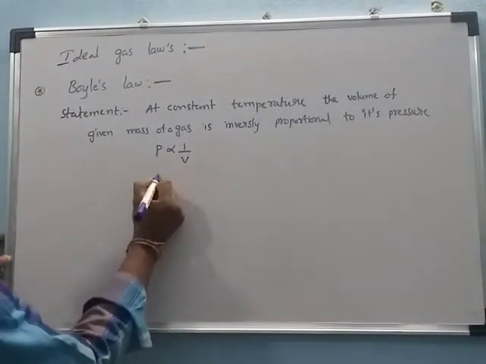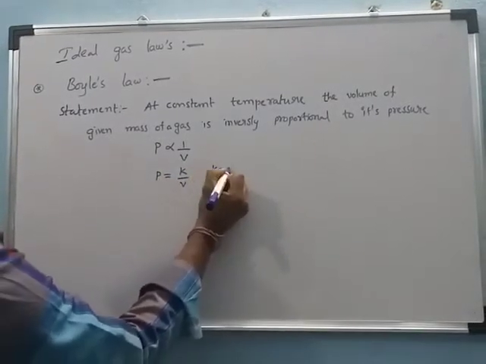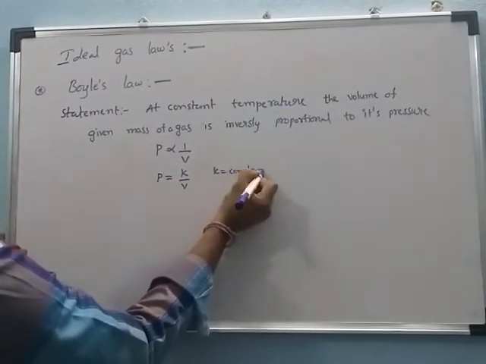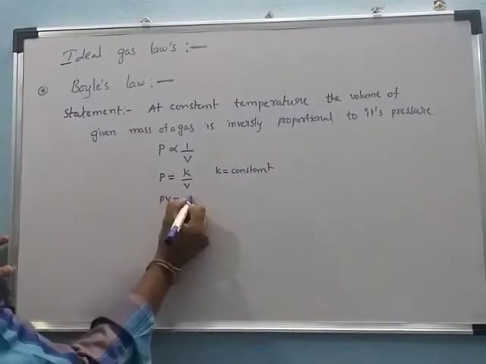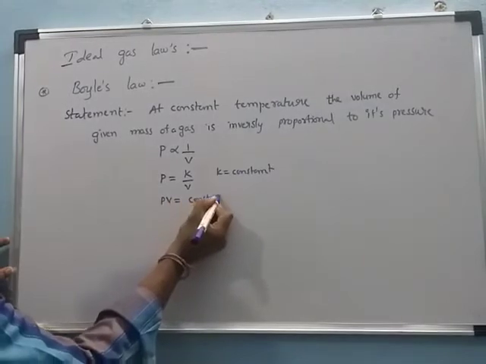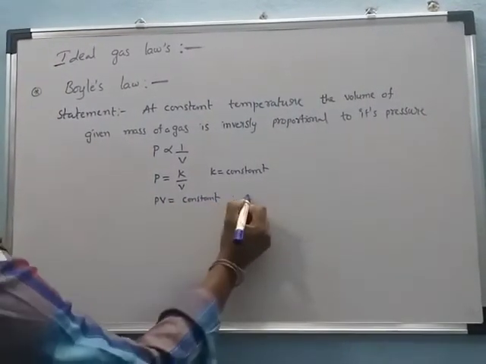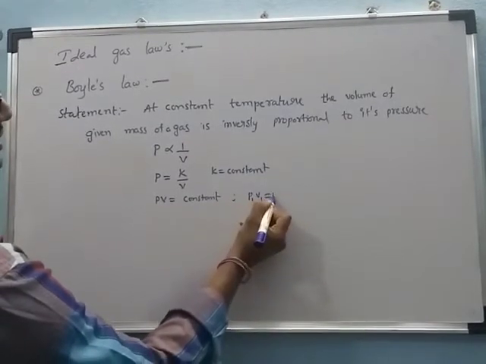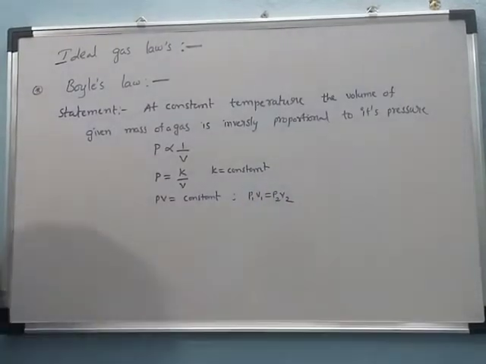Taking the proportionality constant K, we write P equals K by V. K is called the proportionality constant. Cross multiplying, PV is equal to constant. Then we can write P1 V1 is equal to P2 V2, which is also equal to constant.